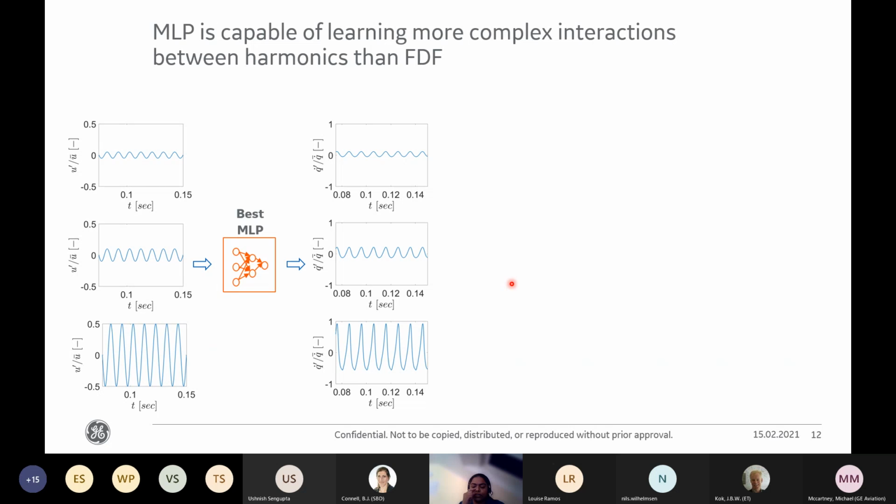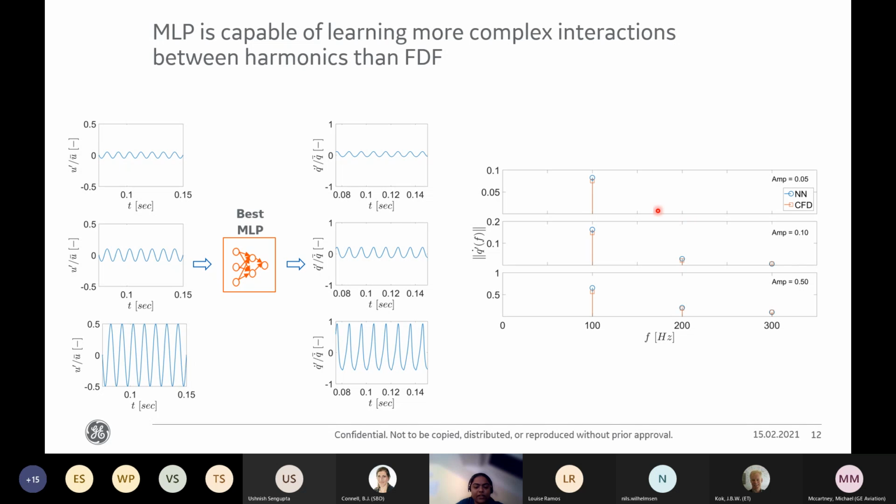As discussed in the introduction, the FTF neglects the excitation of higher harmonics, and the ability of the neural network to do so is assessed here. So the trained neural network model is excited with 3 different sinusoidal signals, each with a frequency of 100 Hertz and amplitudes of 0.05, 0.1, and 0.5. Here I show the FFT contents of the heat release rate fluctuation at the fundamental frequency and its harmonics.